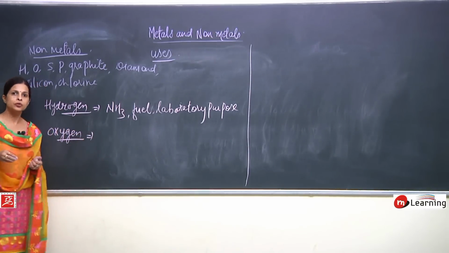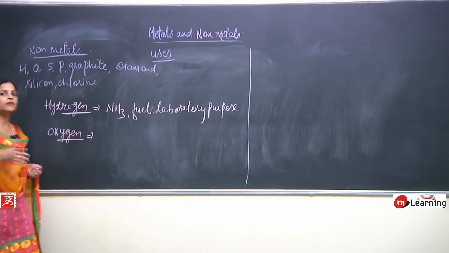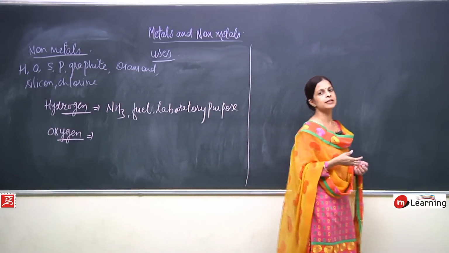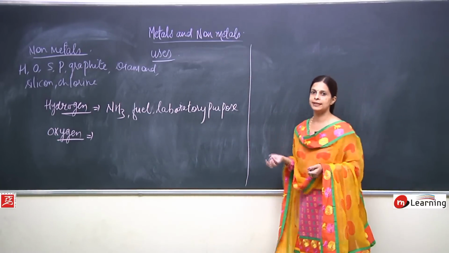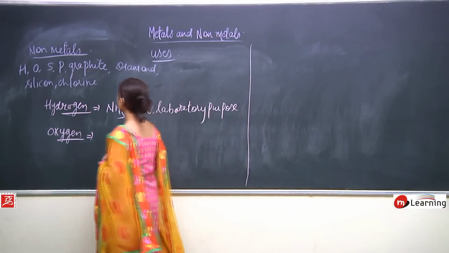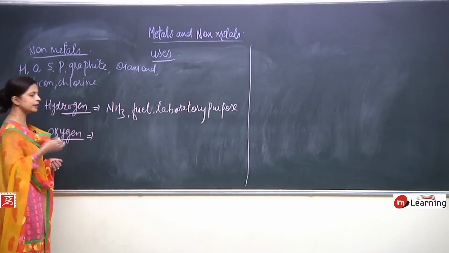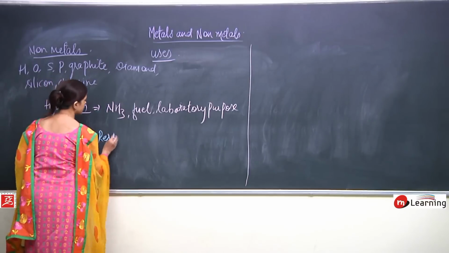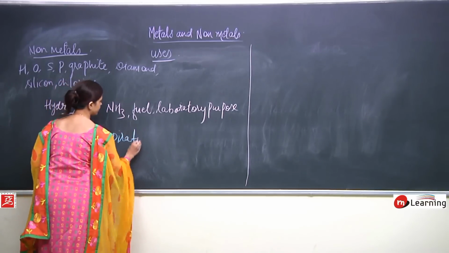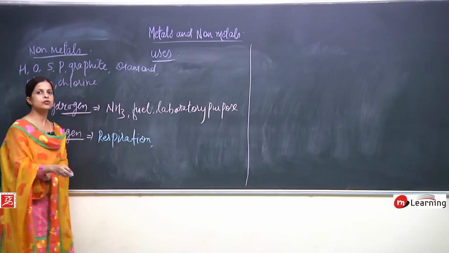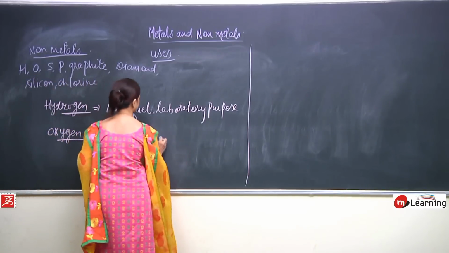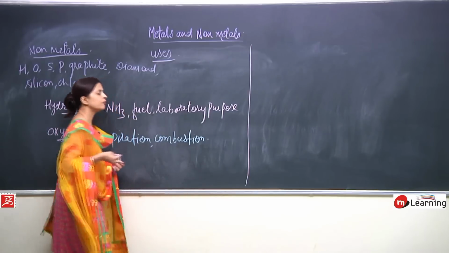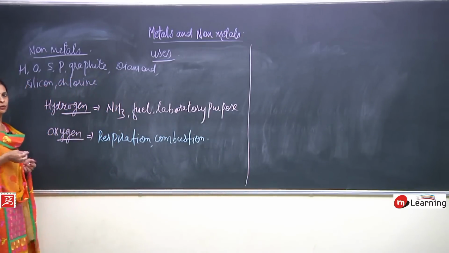We all know the use of oxygen. It is very important for us. We cannot even think to survive without oxygen for more than even a few minutes. Okay, because it is useful. This is the only gas which we are taking for breathing. So it is used in respiration, and it is also used in combustion. Okay, a very important part. Without this we cannot exist.